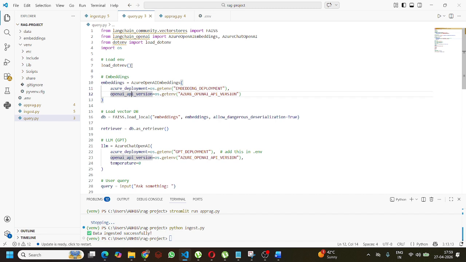After that, we are loading the vector DB. We are loading the vector DB from FAISS local with the embedding, and allow dangerous deserialization. This loads what you saved previously in the vector DB. Right?